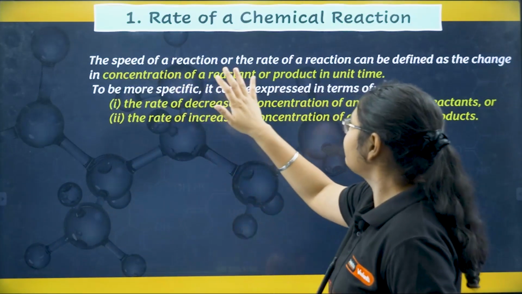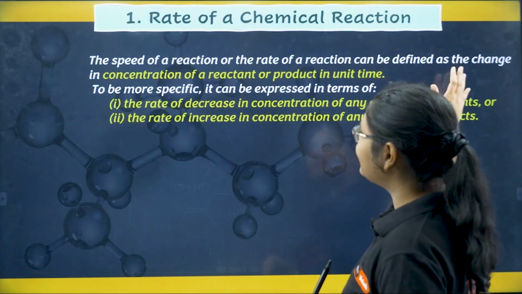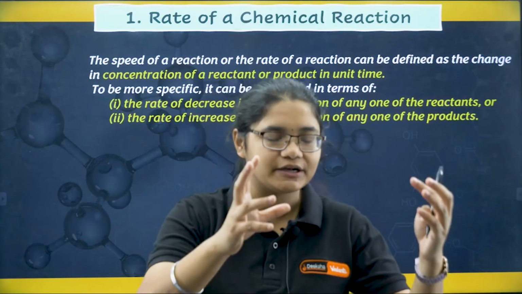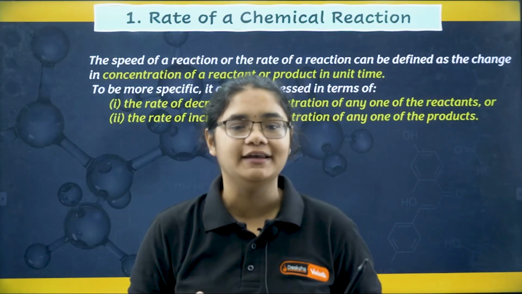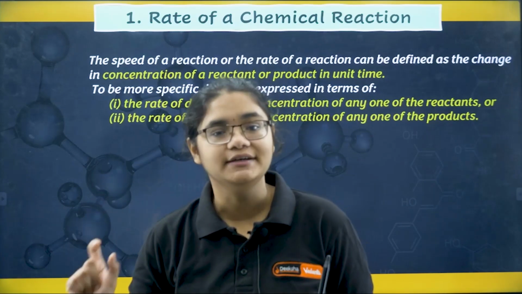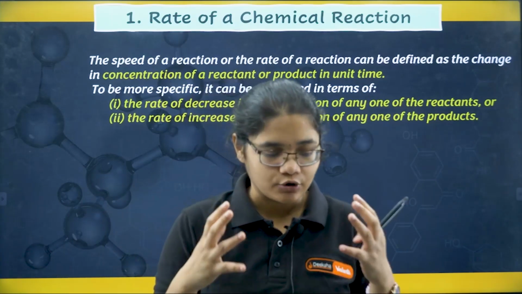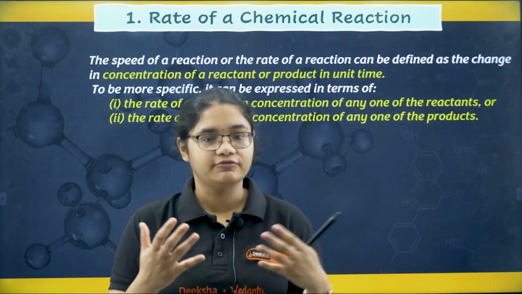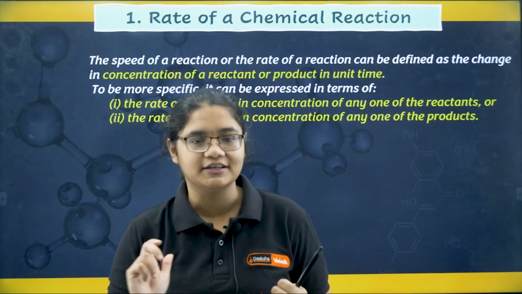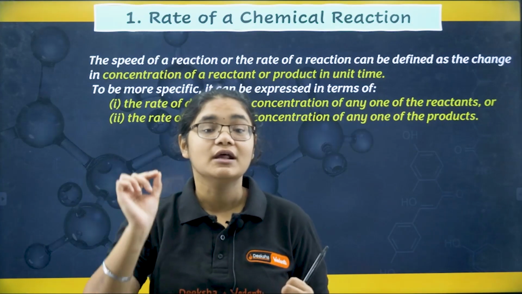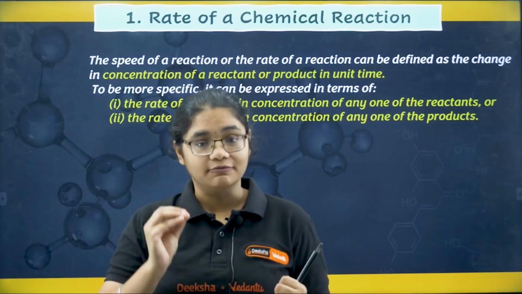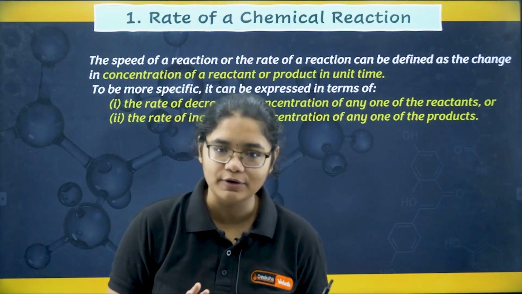So the speed of a reaction, or the rate of a reaction, can be defined as, how do we tell that the speed of the reaction is this much? How do we define it? It is the change in the concentration divided by the change in time. How do we tell about the speed of a vehicle? The distance covered by the time taken, or the change in distance by the change in time. Similarly, here we talk about the change in concentration of the reactants or products divided by the change in time. I hope you are getting this one.